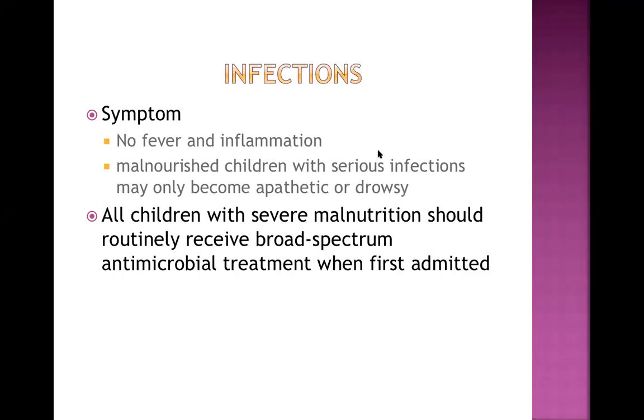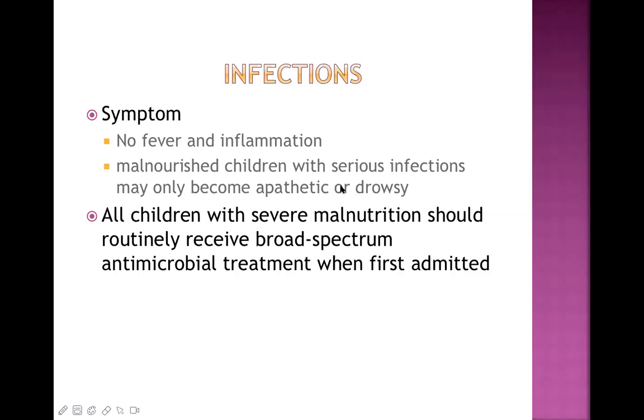And one of the very important point here is, high index of suspicion is required. That means if a child with severe malnutrition is admitted to our hospital, we always believe this child is having infection inside the body. So we do proper investigation and treat the child with broad spectrum antibiotic.